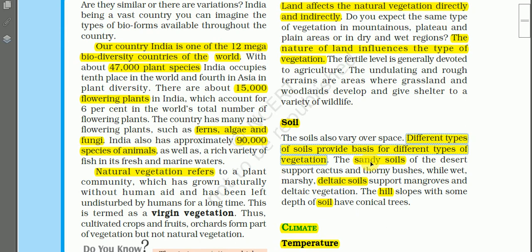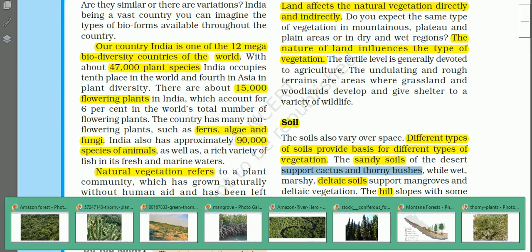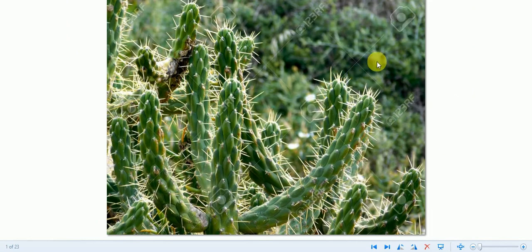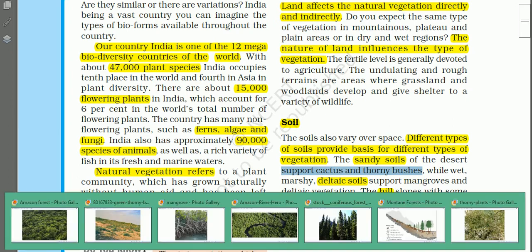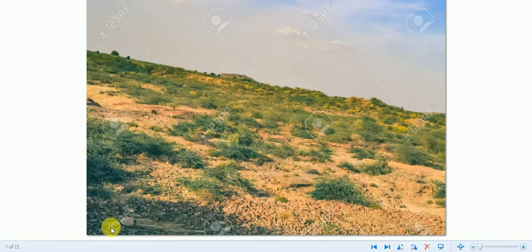The sandy soils of desert support cactus and thorny bushes. I think you are familiar with cactus also. See, this is a photograph showing cactus mainly grown in the desert areas naturally, but grown here as a gardening plant. Then thorny bushes are naturally grown in the desert. So these are the thorny bushes grown in the desert areas.